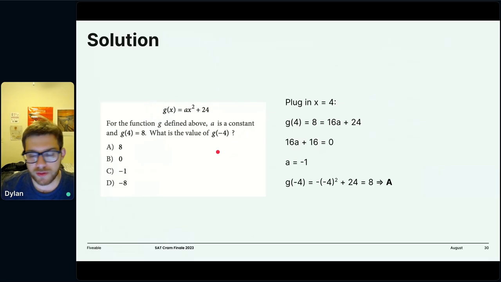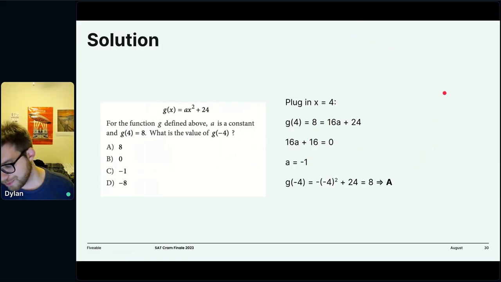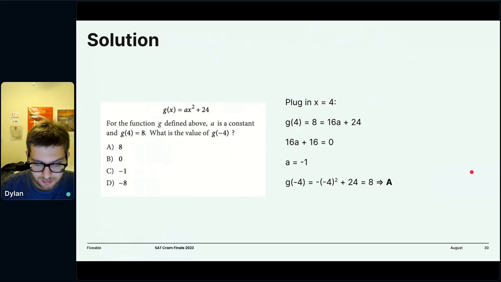So pretty simple. You could have also used a number of other logical answers, like, well, parabolas are symmetric, and this doesn't have a linear term, and so it's symmetric about the y-axis. You could have done a ton of stuff like that, and not had to go through all this algebra. But in case you didn't know that, there's algebra you could always do, right? And again, there are some easier ways to do this. But this is the way I would do it on the SAT when I'm not thinking about the complex properties of parabolas and whatnot. All right. So that's how we use quadratics in math, right? And what defines a quadratic is those a, b, and c terms.